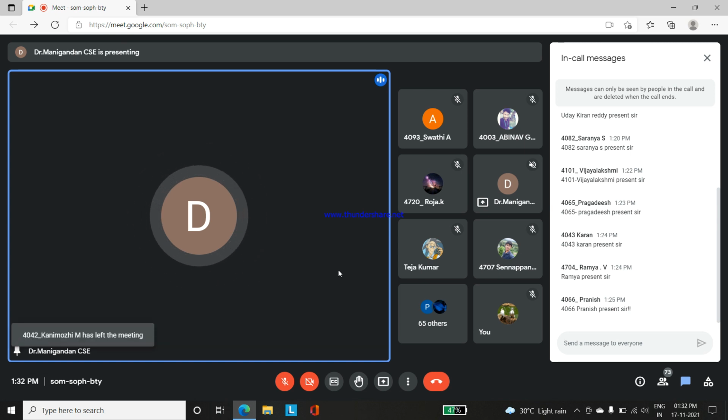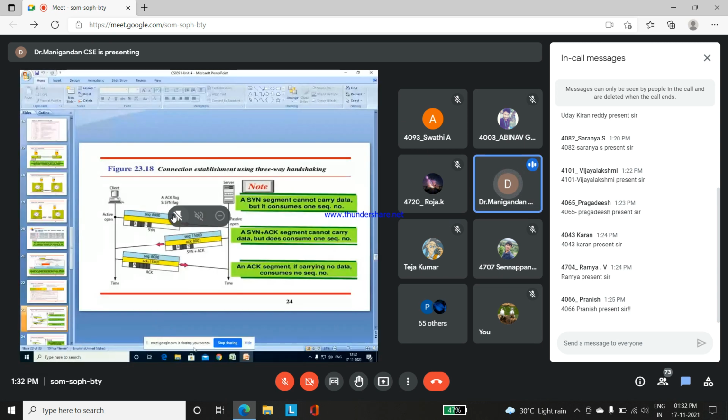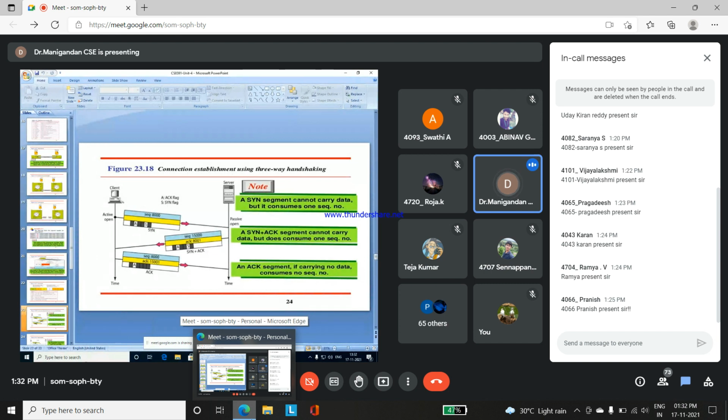After these three processes only, the client to server connection is established.